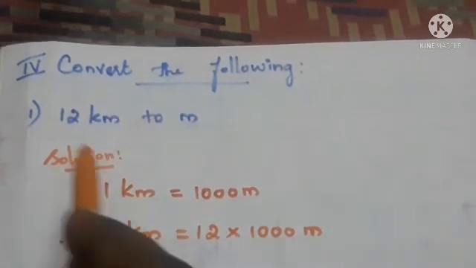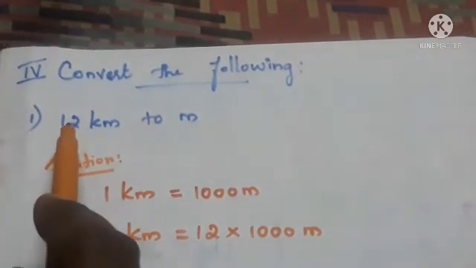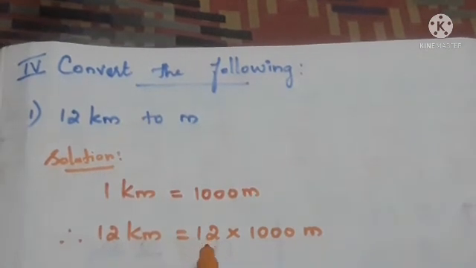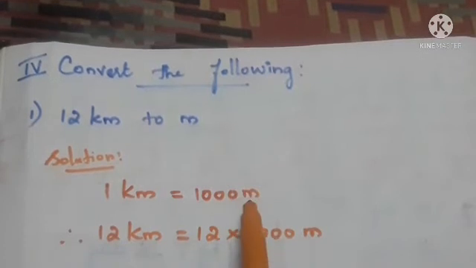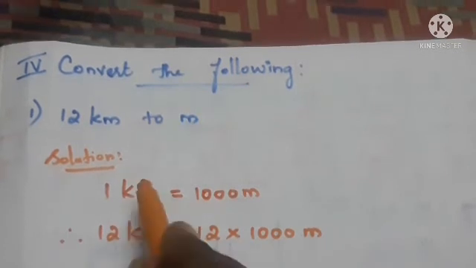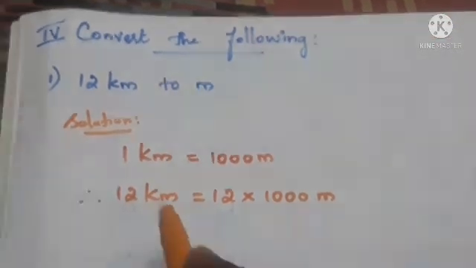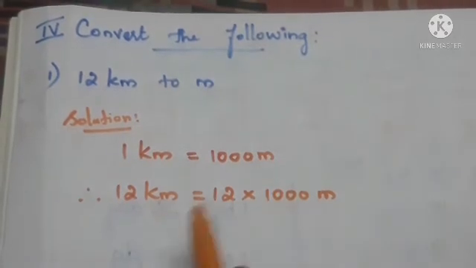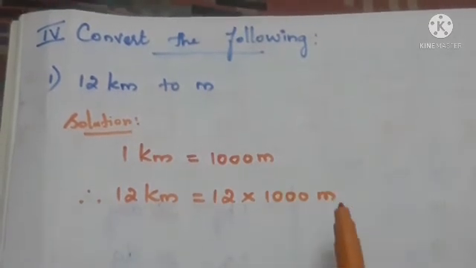Next we have to write the given question. Here we have been given 12 kilometer. So 12 kilometer is equal to 12 multiplied by 1000. What's the unit here? Yes, meter. We are going to convert the kilometer to meter, so here we have to write meter only. This side kilometer will come, and this side we are converting kilometer to meter, so meters will come.